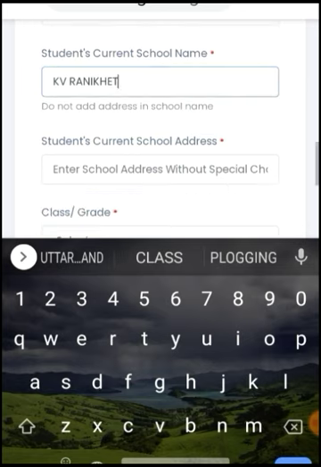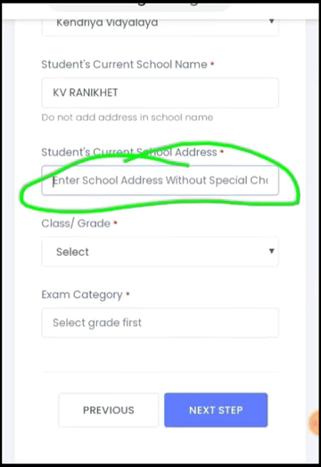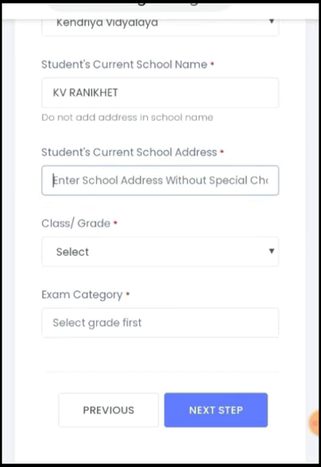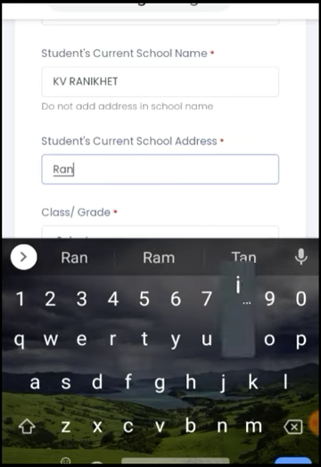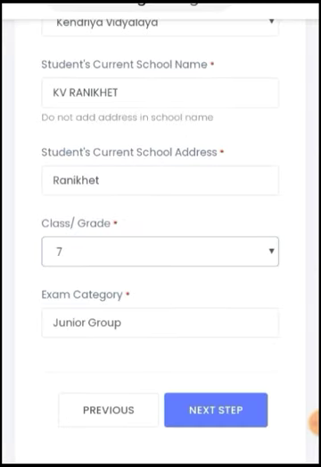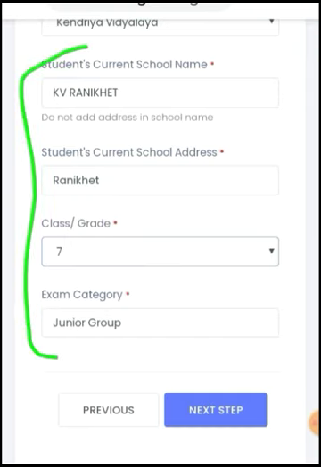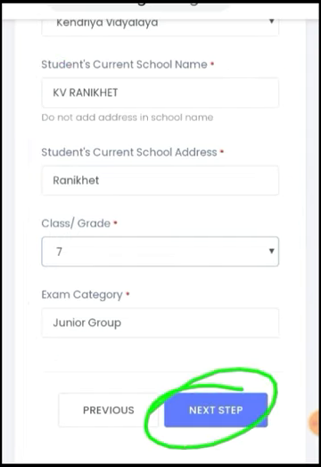Then enter the school address. You can write the current school address. For example, I have written Ranikhet, Almora. After that you will choose your grade, class 6, 7, 8, whatever it is. And after that the exam category, this is the junior group. Now you can click on next step.